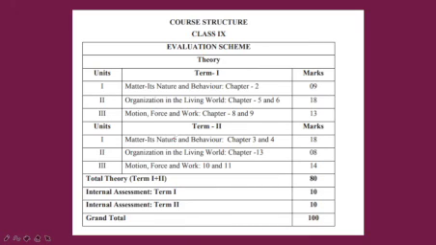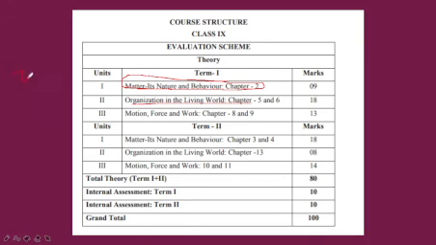So this is the structure of science. In Term 1, only 5 chapters are going to come. In matter, its nature and behavior, it is chapter number 2 from chemistry. From biology, the organism, the living one, chapter number 5, Fundamental Unit of Life, and chapter number 6, Tissues.